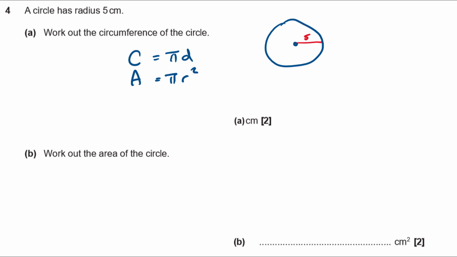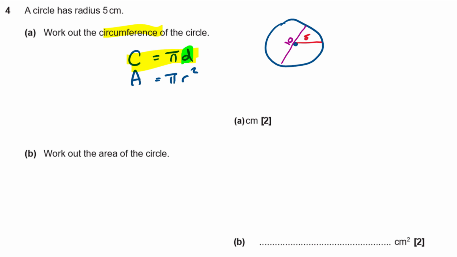So cherry pie delicious, apple pies R2. Now in this case we want circumference, don't we, which is this one. But this one it's in terms of D, isn't it? There's another way of writing this. There's two approaches here. We could just work out what D is. D is 2 lots of the radius. It's going to be 10, isn't it? It's going to be twice as long as the radius. Or you can use 2 pi r as well. That's another formula you can use.